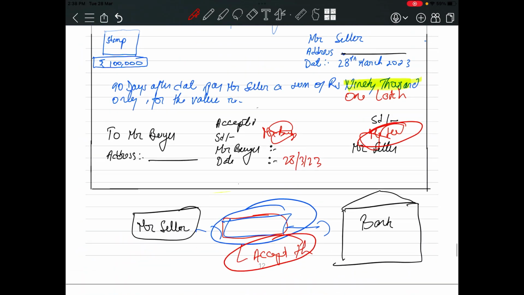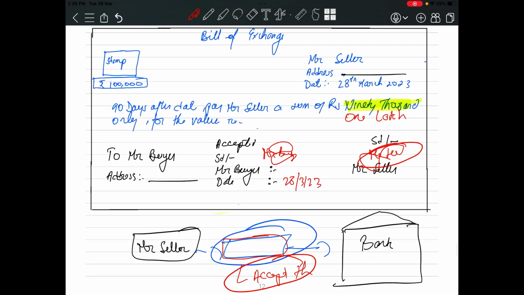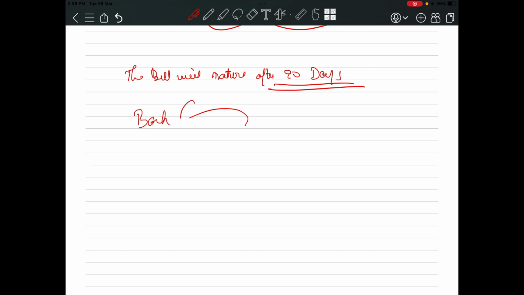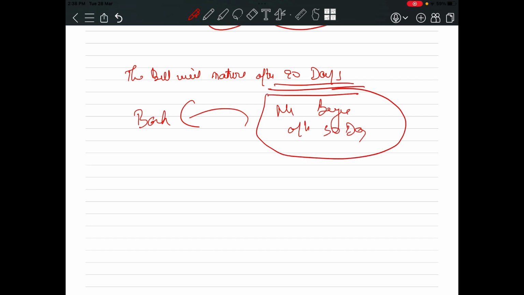See, these bills will mature after how many days? The bill will mature after 90 days, which means the bank will receive the money from Mr. Buyer only after 90 days. Have you understood the chain? There is a person called Mr. Seller, Mr. Buyer and the bank.